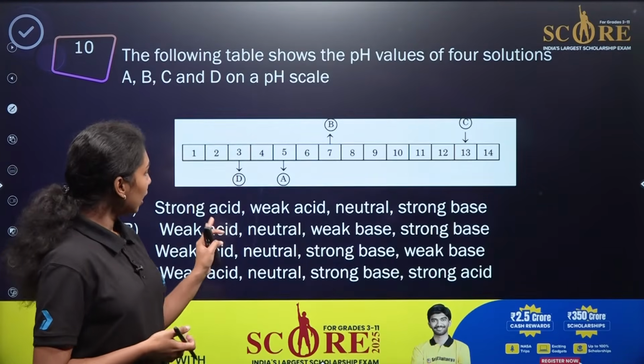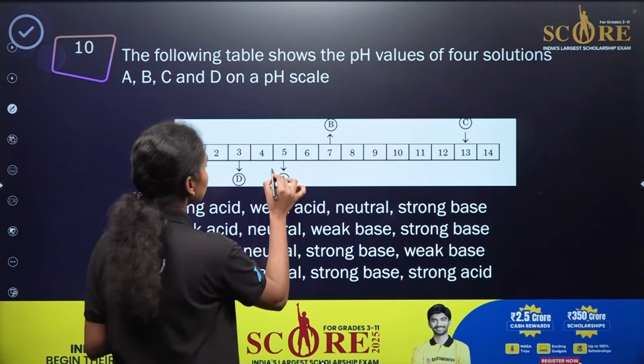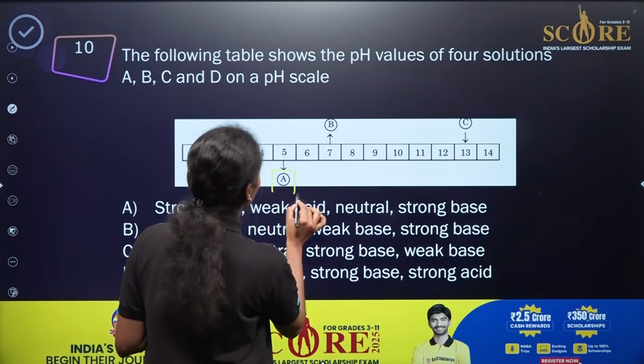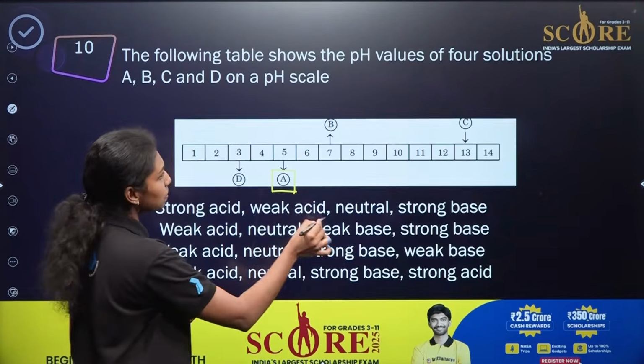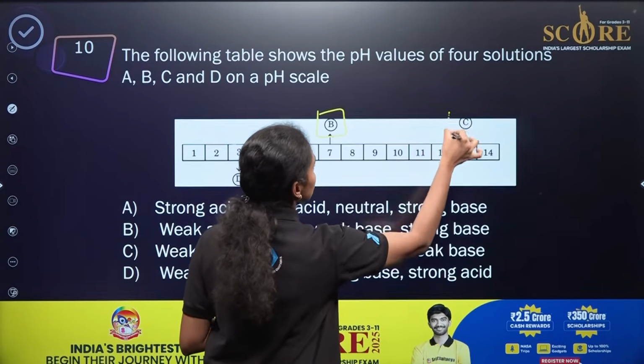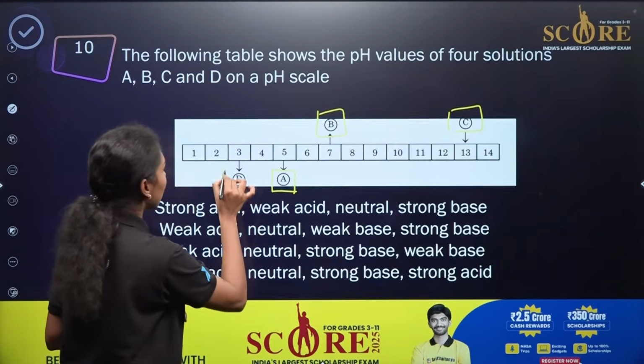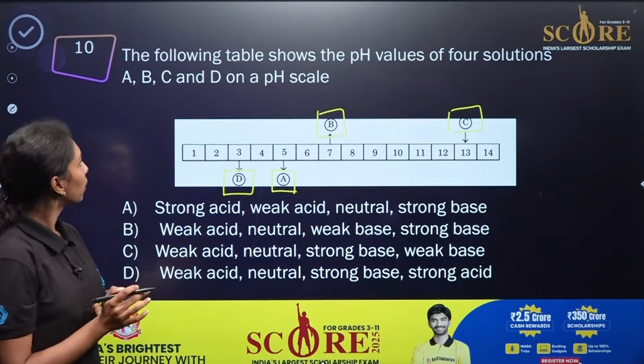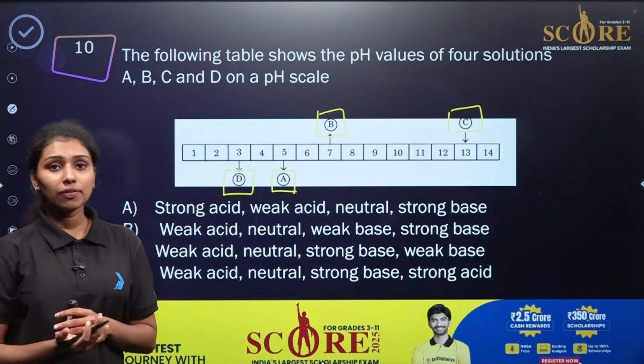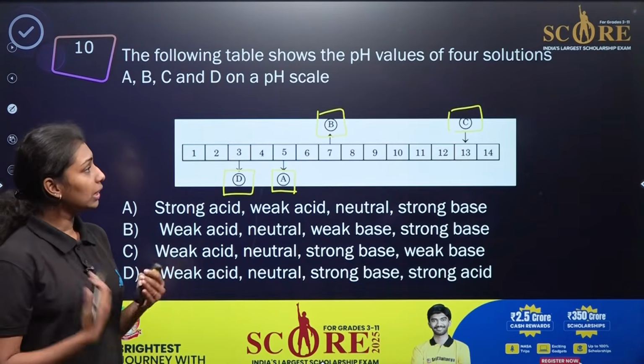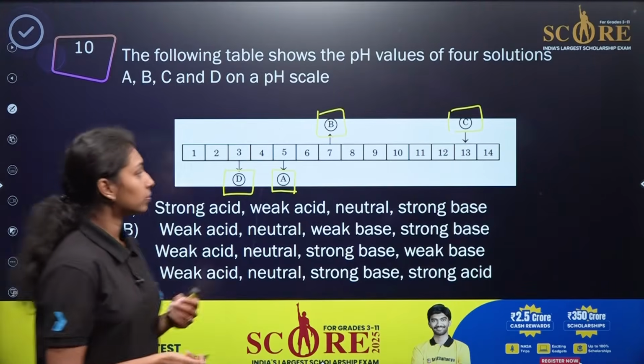This is the pH scale. This is our first substance, solution A, and this is B. This is C and this one is D. So what is the nature of A, B, C and D? How can we predict whether it is acid, base or neutral depending upon the pH value?